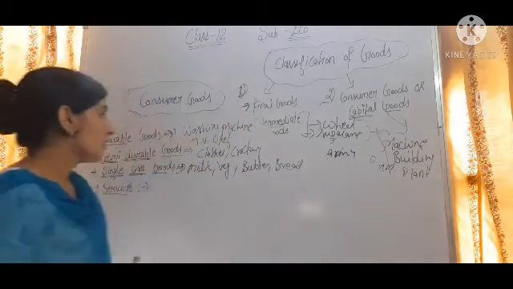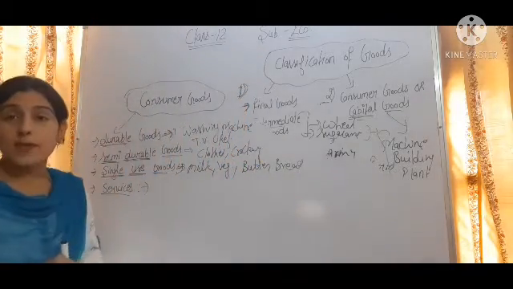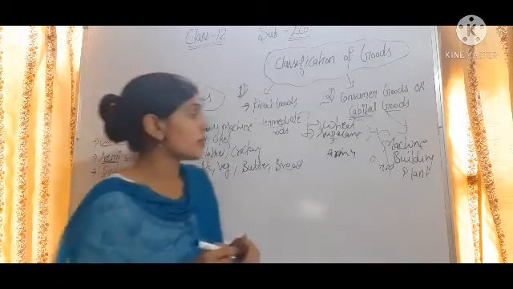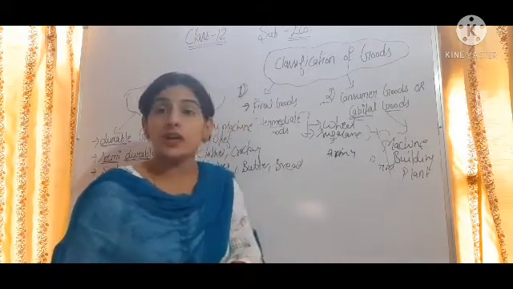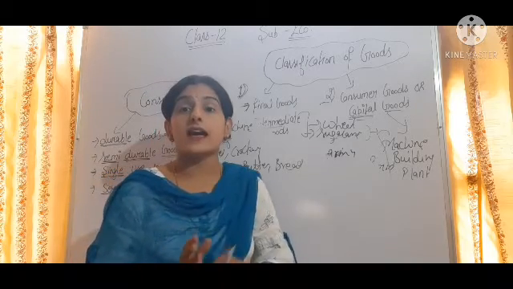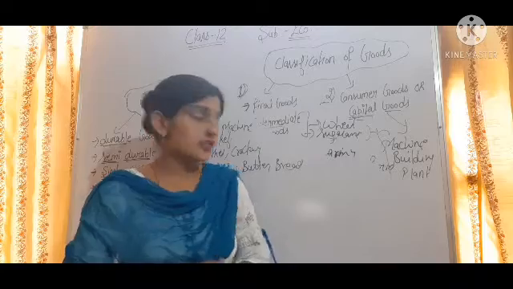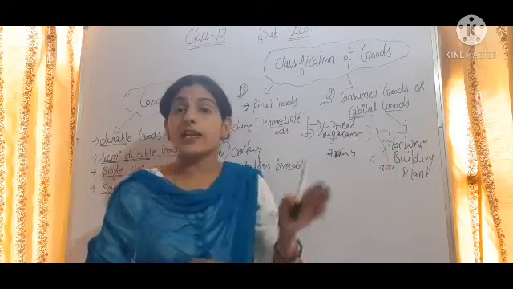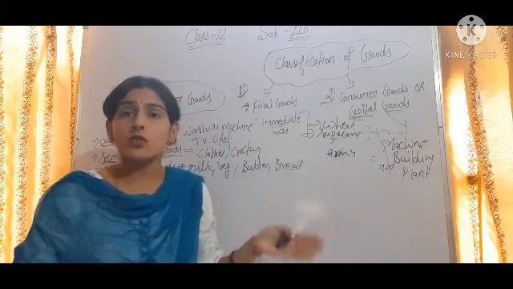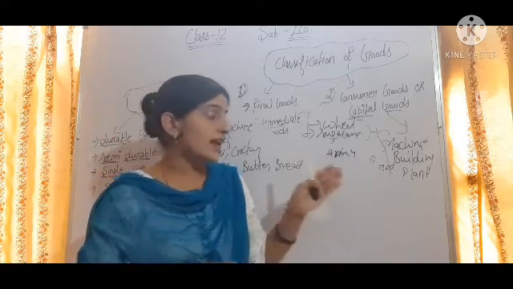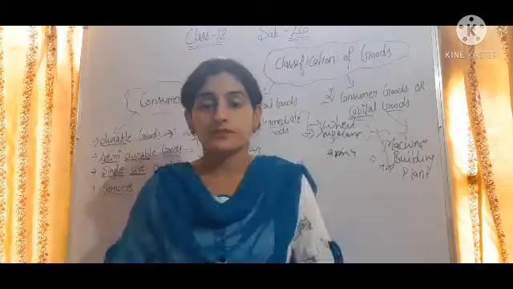Okay. So we have this type of consumer goods and capital goods. As I already told you, capital goods are those goods which are the fixed assets of the producer and used for the further production, like machine, building, plant, tractor, tools. All these are used for the further production. So these are capital goods.